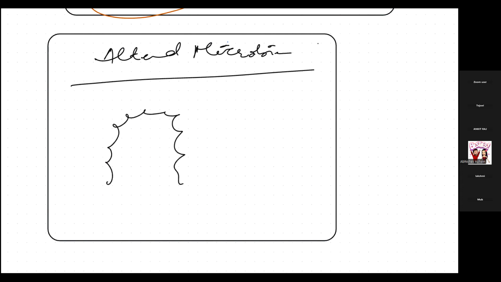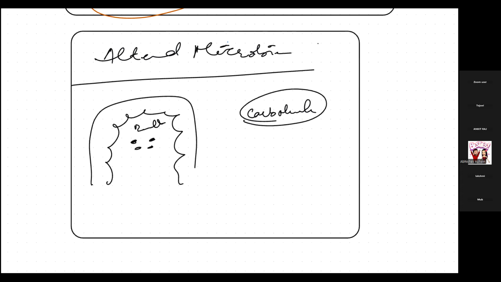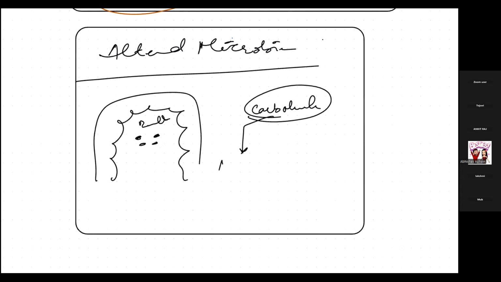If they are taking these, let's suppose the bacteria in the gut flourished or started acting abnormally. What will happen? Now this person who has an altered microbiome, again with the carbohydrate, this bacteria is now more efficient at breaking down or digesting this carbohydrate. When the carbohydrate breaks down, it will be broken down into H2O as well as CO2, isn't it? So this person's bacteria is now more efficient.